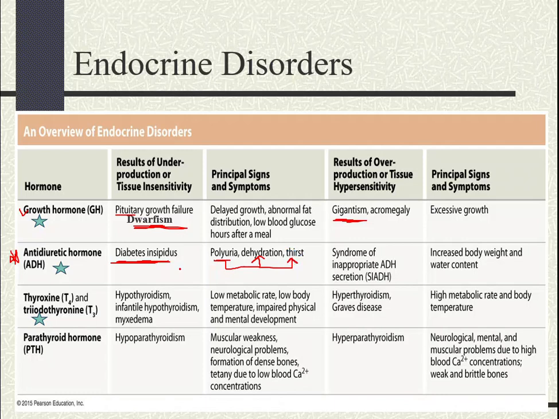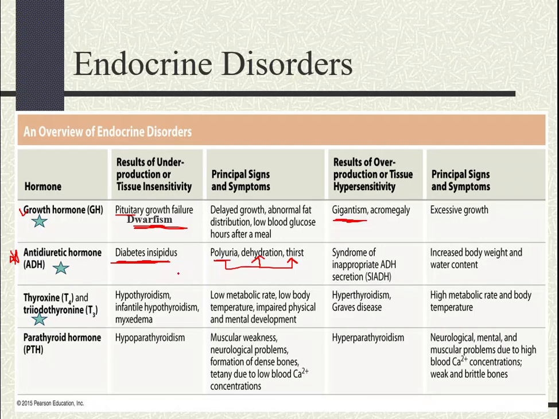ADH usually promotes the reabsorption of water from the kidneys back into the blood. But a lower amount of ADH than normal will lead to what? Excessive what? Water loss, right? So the body will not retain water. It will lose a lot of its blood volume. Okay, so this is why we have the polyuria. And of course, with this comes the dehydration, and with that comes excessive thirst.